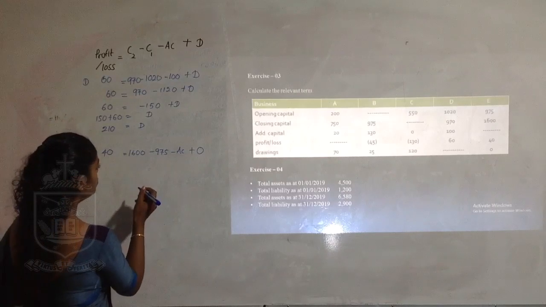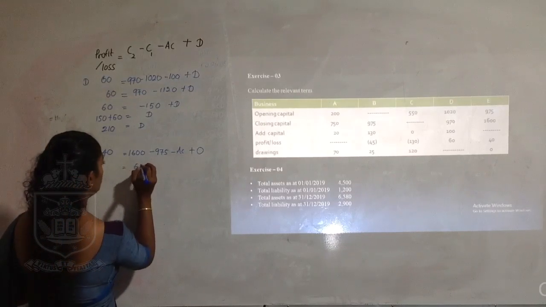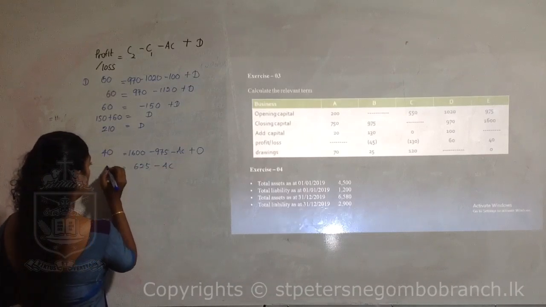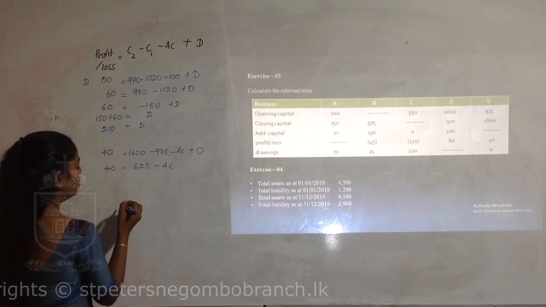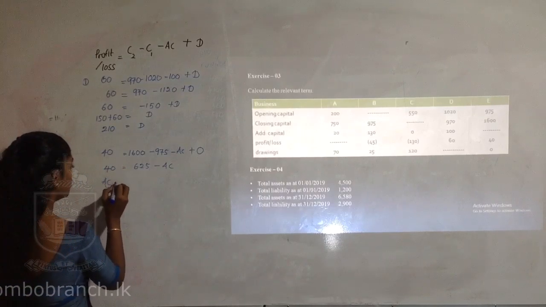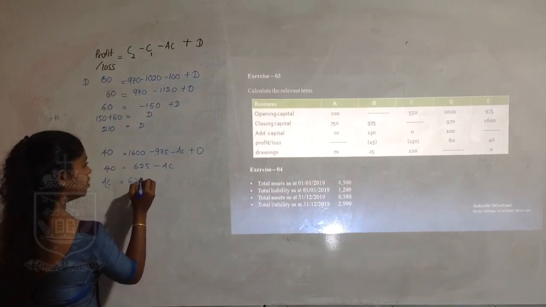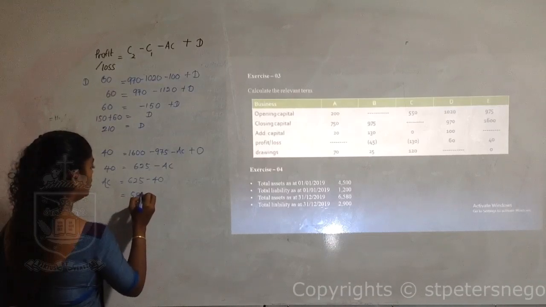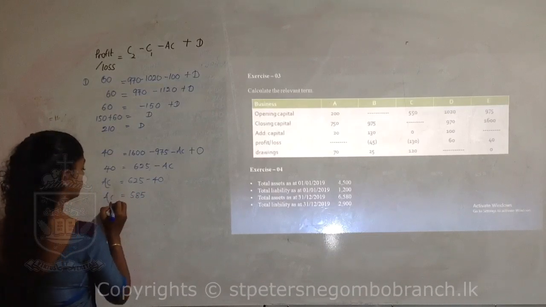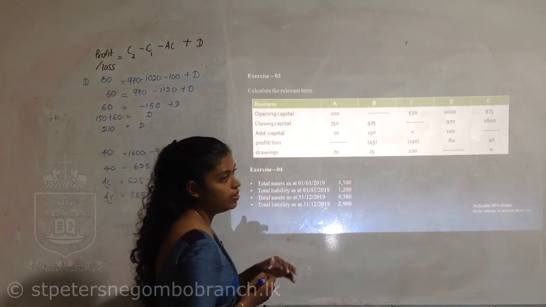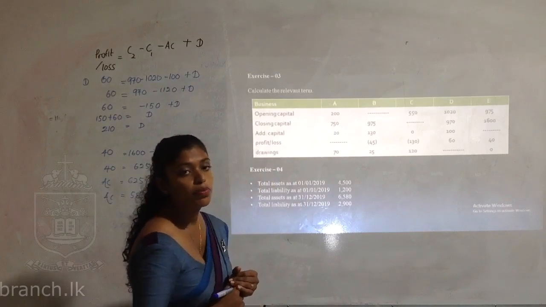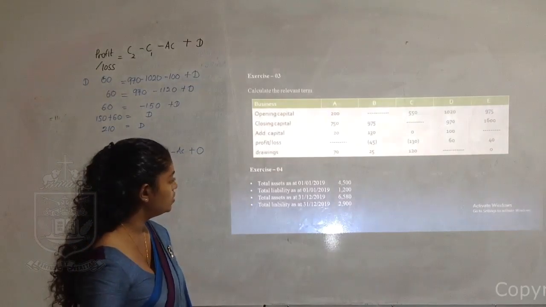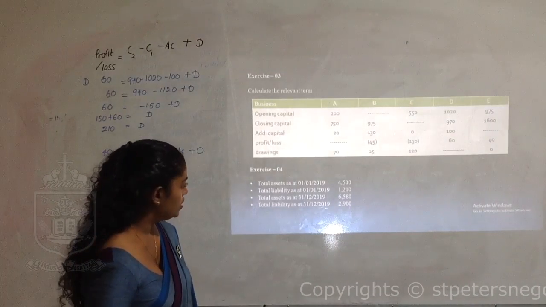So the difference between these two is 625, minus additional capital, and we have 40 here. We cannot keep this minus, so I have taken additional capital to the other side. 625 minus 40, 585 is the additional capital amount. So my dear children, these blanks were filled using the profit equation, and some other information is given for additional exercise number 4. So let's see that too.